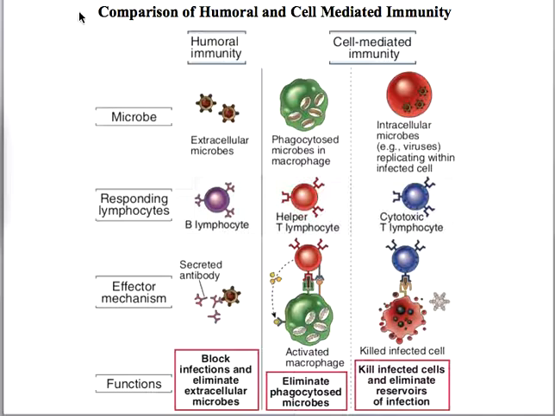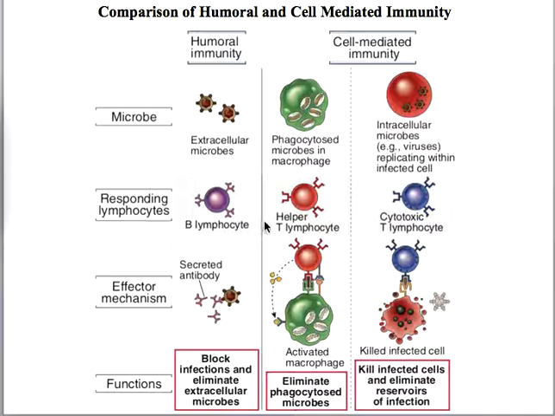For ease of understanding, let us compare humoral and cell mediated immunity. In humoral immunity, the microbes are extracellular. However, in cell mediated immunity, the microbes are phagocytosed by macrophages or other antigen presenting cells, or the microbes are intracellular, for example viruses. In humoral immunity, the principal responding cells are the B lymphocytes.